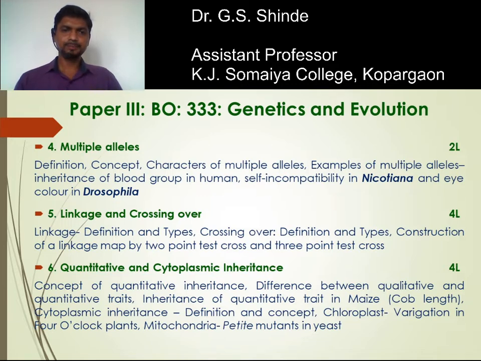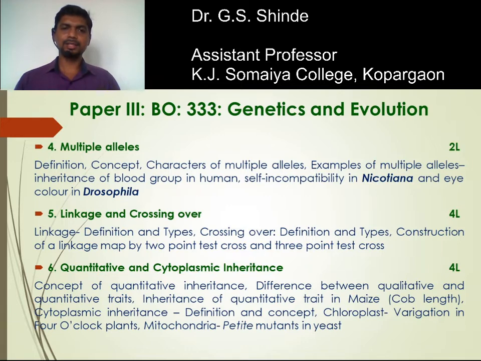Next, this is the inheritance of a quantitative trait in maize, for example cob length in maize. Due to this, the classical Mendelian ratio 9:3:3:1 has been modified to 1:6:4:1. Because of this, the cob length is controlled by various genes, more than one gene, each having an additive effect. Next to this is cytoplasmic inheritance.